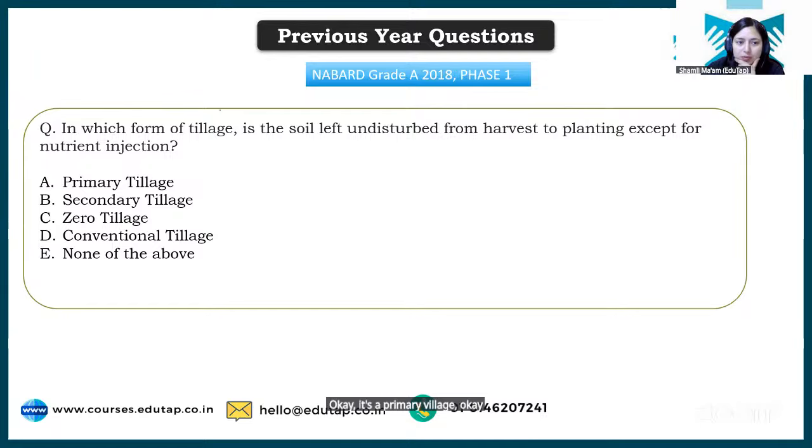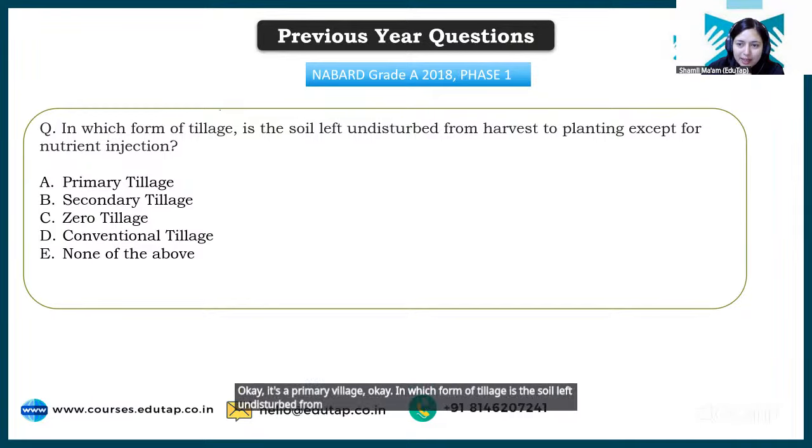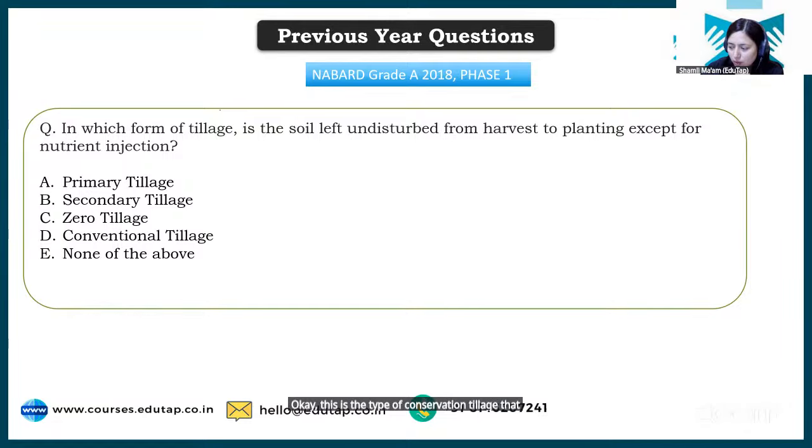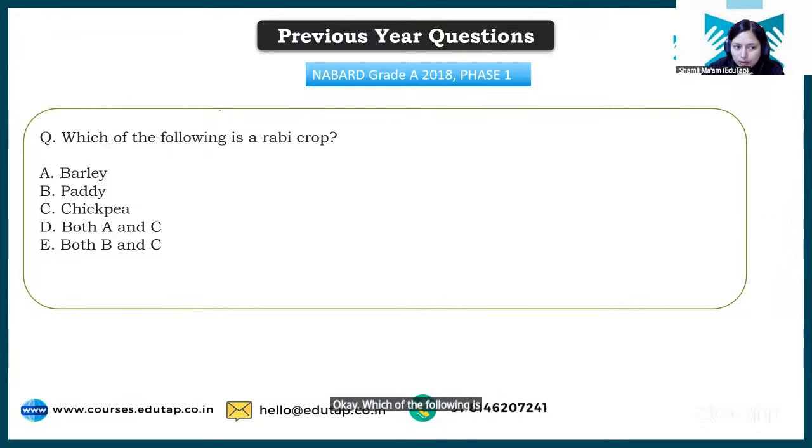Okay. In which form of tillage is the soil left undisturbed from harvest to planting except for nutrient injection? Okay, this is the type of conservation tillage that is asked, and I have already discussed this with you. Very good. I can see right answers. Very good. It's zero tillage, right? Okay. Which of the following is a rabi crop? Okay, the answer will be both A and C.